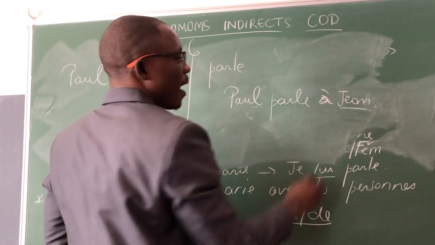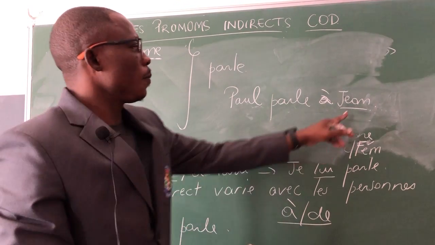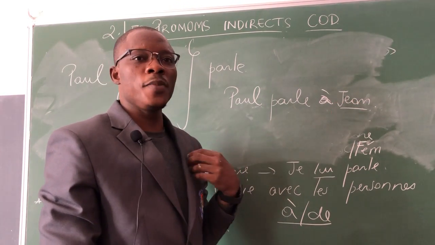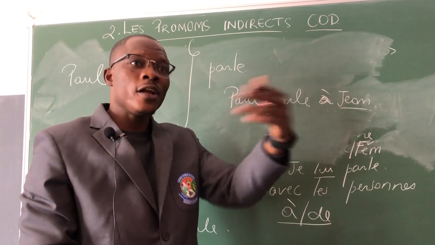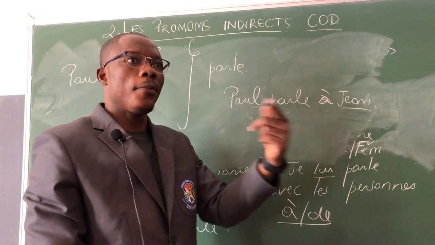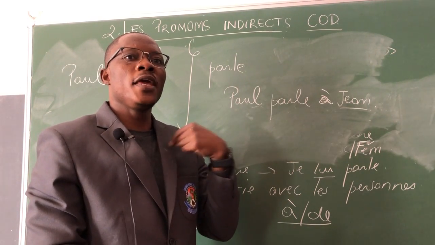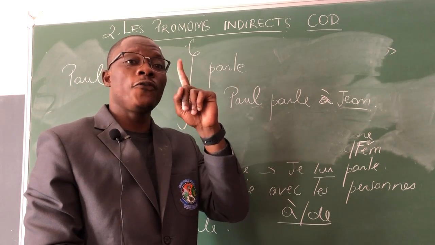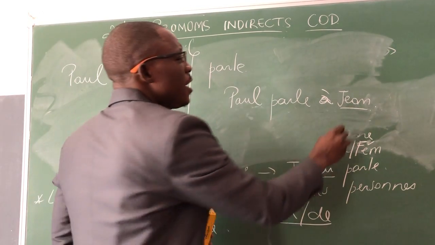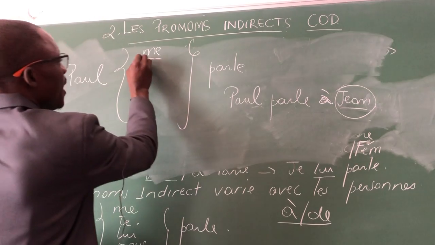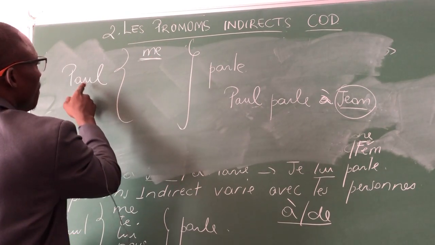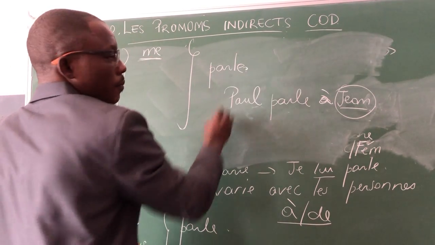Paul parle à Jean. Suppose this Jean is me, then I want to say Paul is talking to me. Paul is talking to me. Me, I am like the first person singular. Then Jean will be replaced by me. That's why I say Paul me parle.